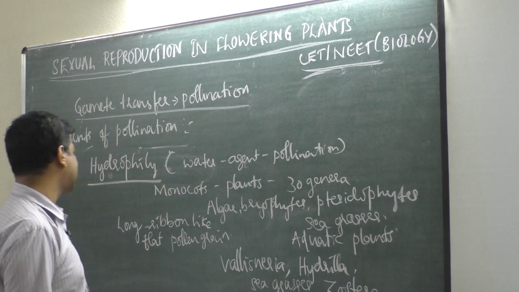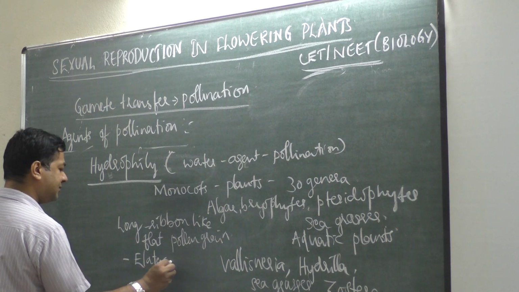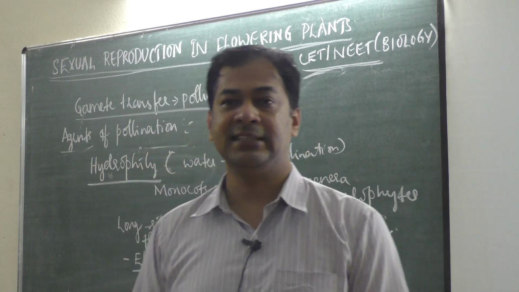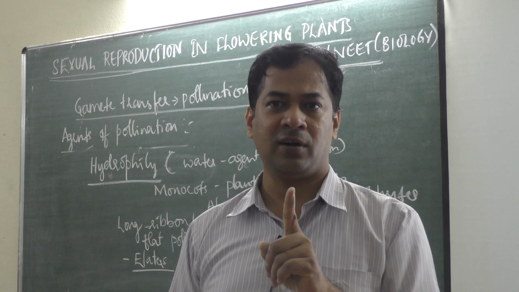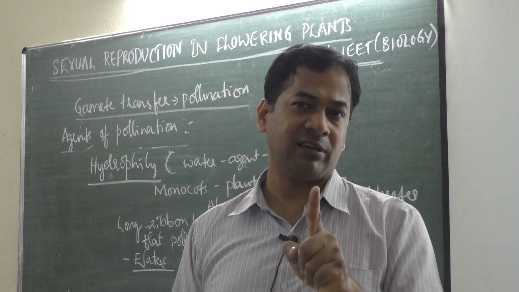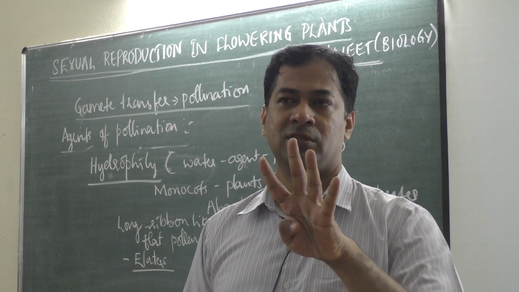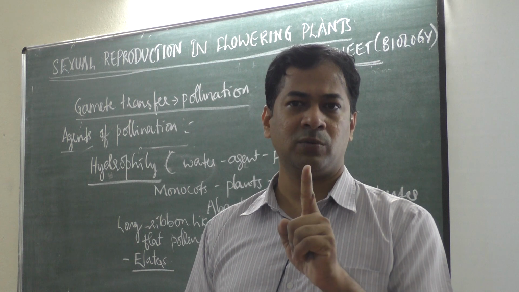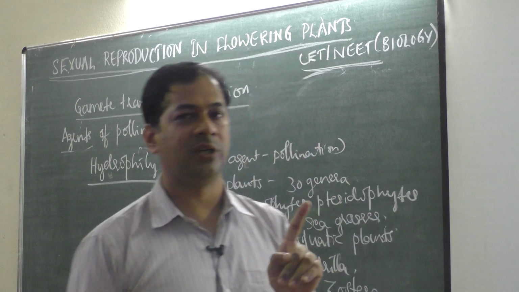So these structures are called elaters. This word is very important, elaters. The long ribbon like flat pollen grains are called elaters. It is there in seagrass like the Zostera plant. This word elater is not there in any NEET book, not in the textbook. But in NEET 2017, maybe 2018, they asked this question with 4 options. One of the options was elater and the correct answer was elater only. Because this is not in any textbook, you should remember this.